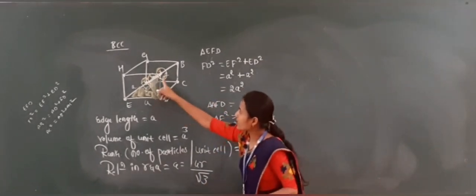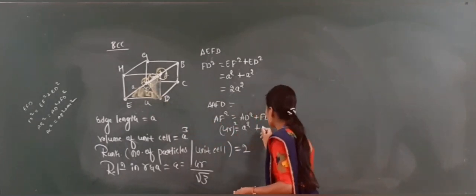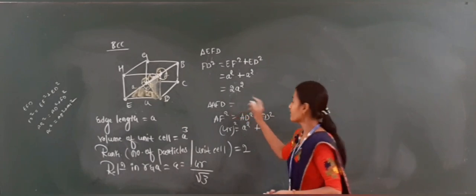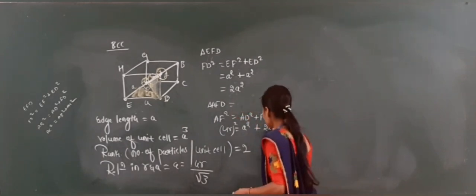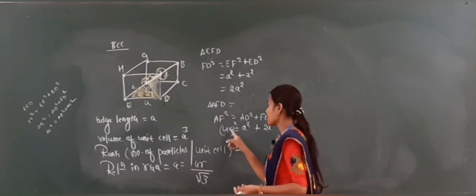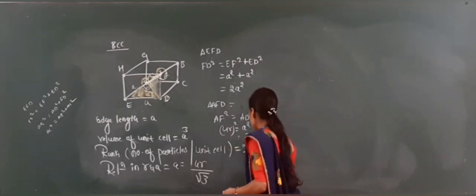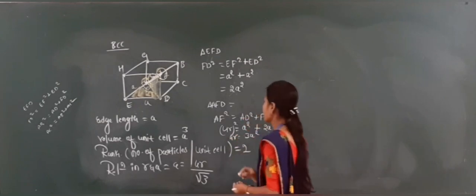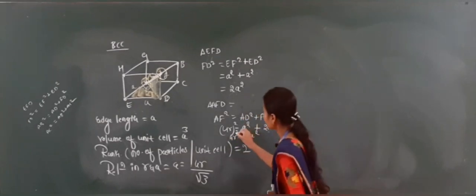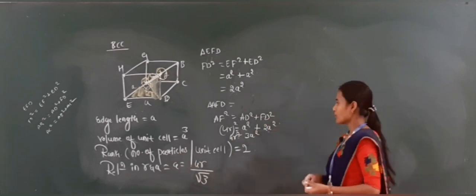AD square is again a square. FD square, you already have the value, 2a square. So now 4r square is equal to a square plus 2a square, which is 3a square. Therefore a is equal to 4r divided by root 3.